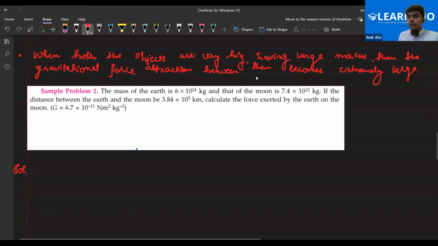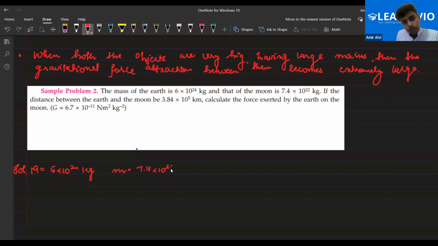As you can see, the two bodies given are, first, the Earth itself and, second, the Moon. The mass of the Earth is 6.6 into 10 to the power 24 kg, and the mass of the Moon is 7.4 into 10 to the power 22 kg.